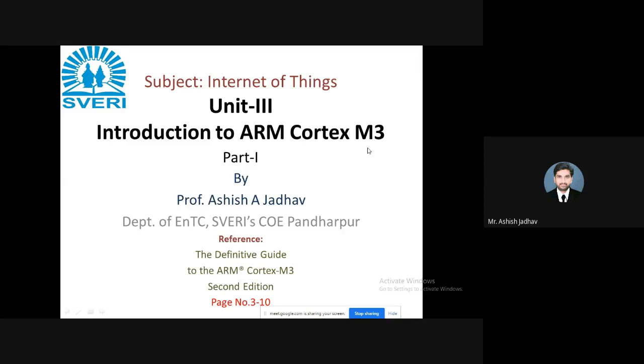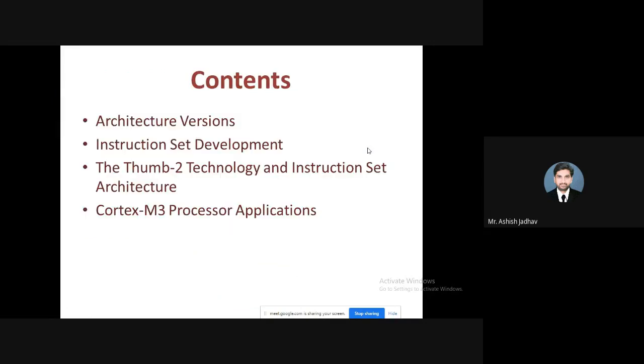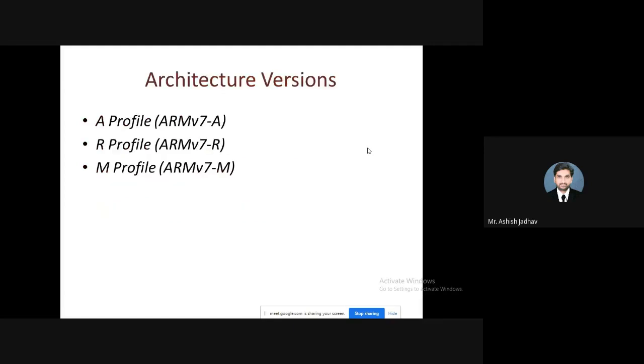Right. So this is all about the introduction of this chapter. Let's move ahead. I talked about the difference between CISC and RISC. The contents, probably we will not follow these contents. We will have some different contents.